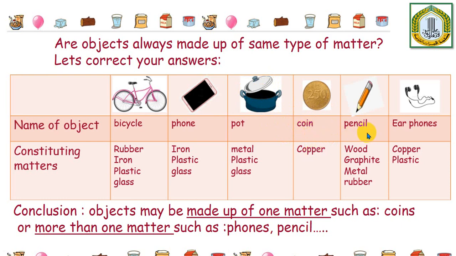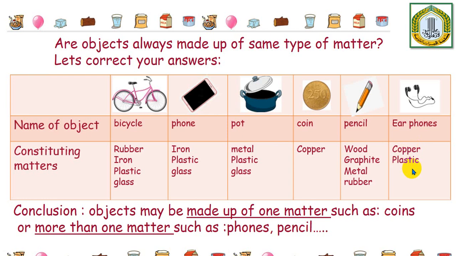The coin is made up of copper. The pencil is made up of wood, and inside it we have a substance called the graphite, the one that we write with. It has a metal up there and a rubber. Also, we have the earphones, which are made up of copper and plastic.